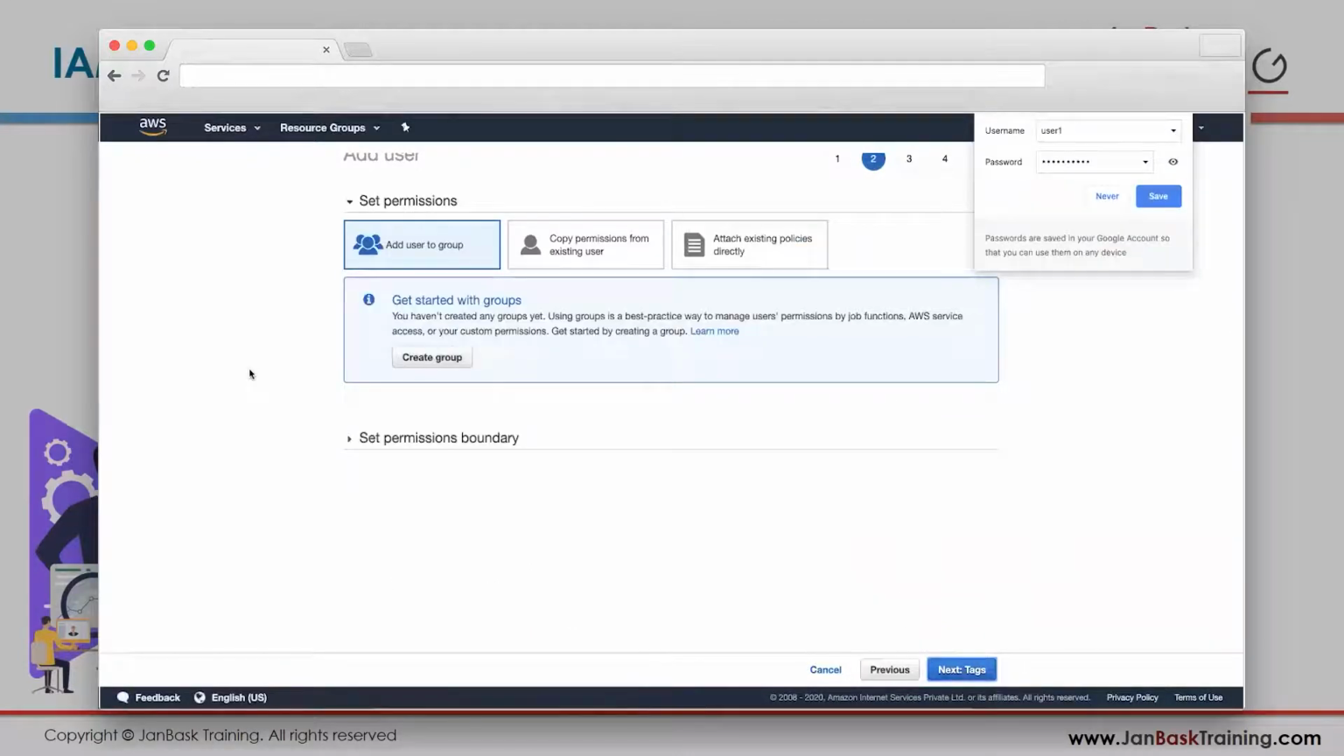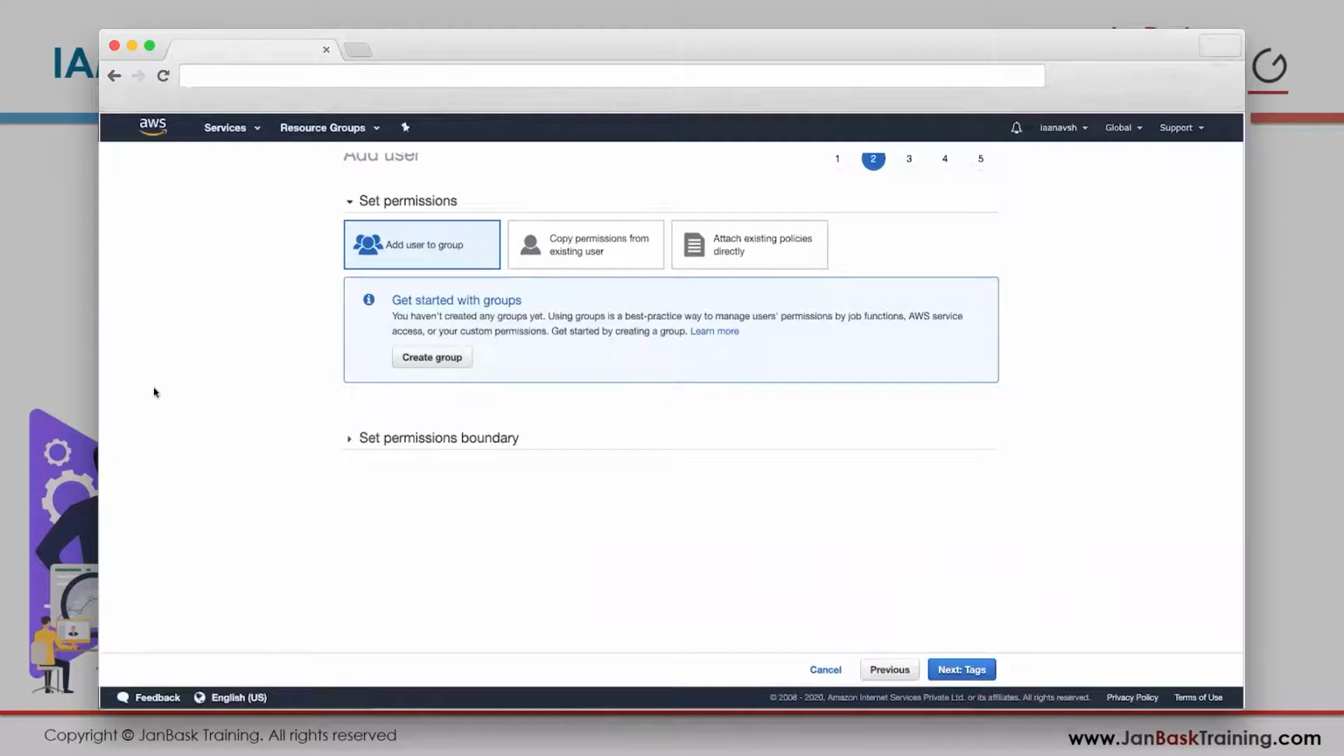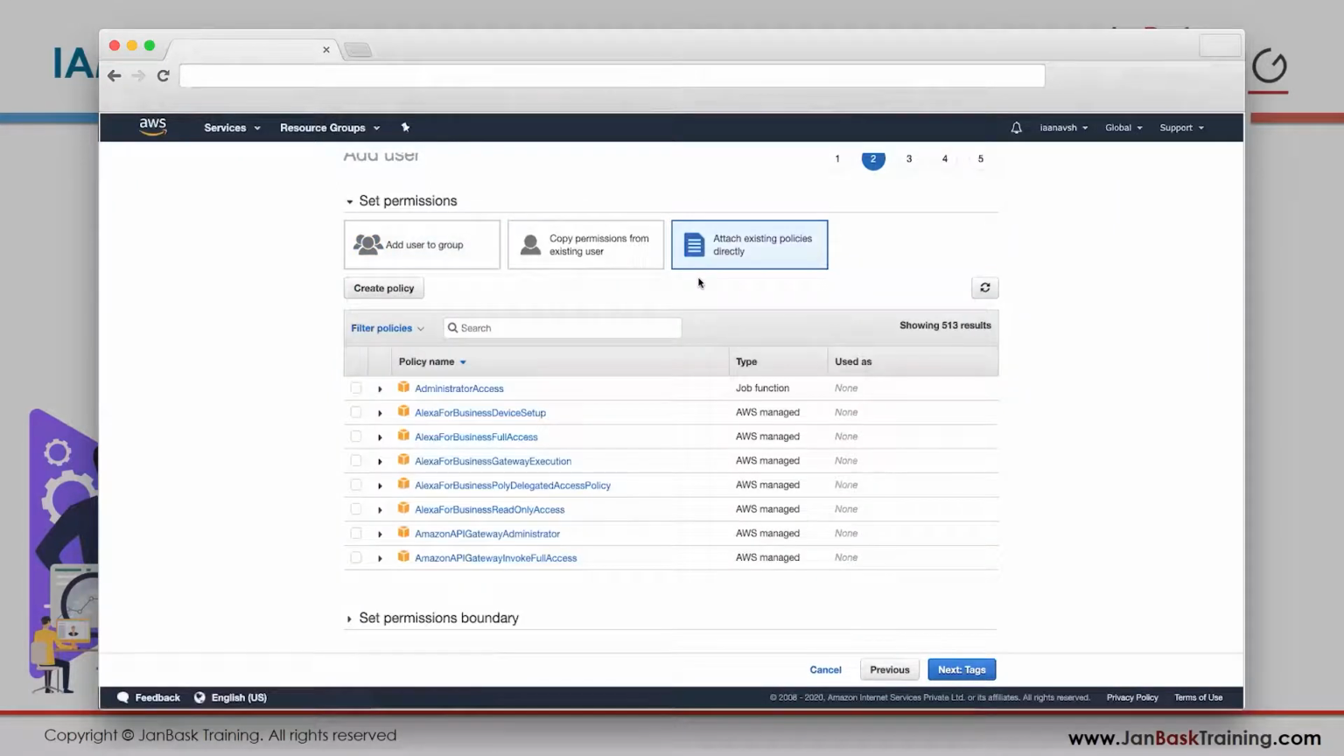Next, I'm going to give permissions. There are two ways to give permissions. One is by creating groups. We are not going to do that right now, but when we create the next user, I'll do that. And second is attaching existing policies directly. So there are three options: either you add him to a group, or you copy the permissions from an existing user, or you attach the policies directly. We don't have any other users and we don't have any group, so my third option is to attach existing policies directly.